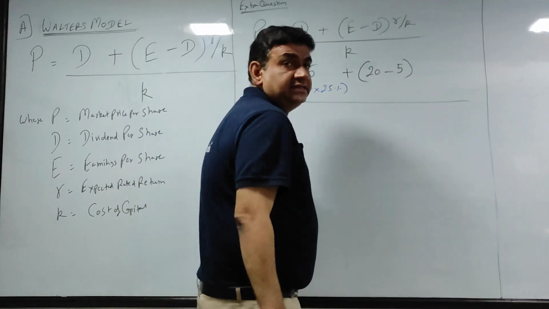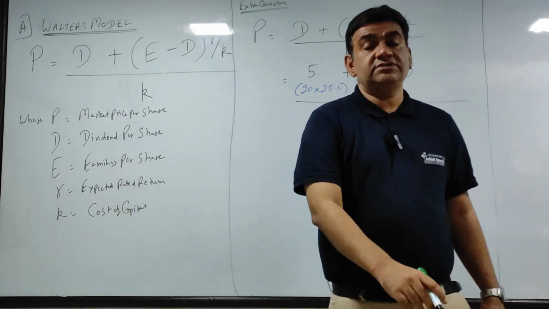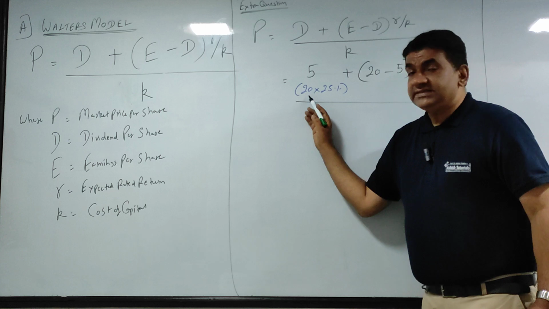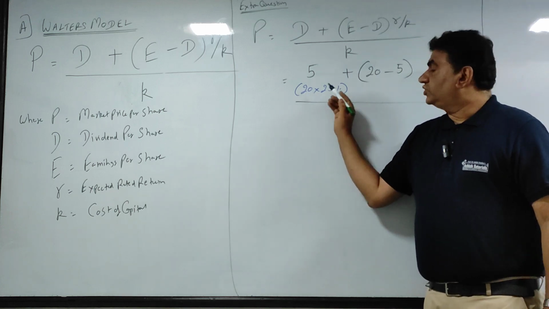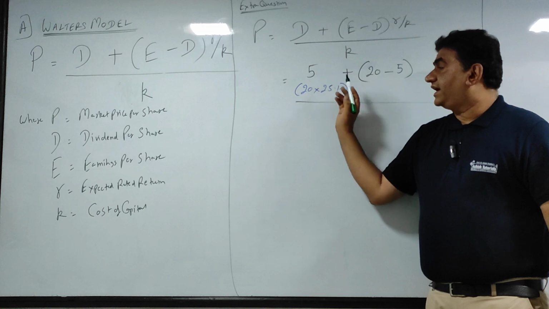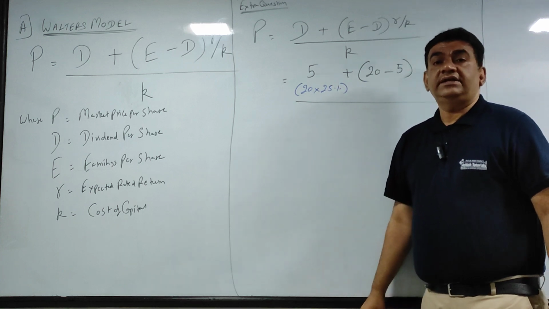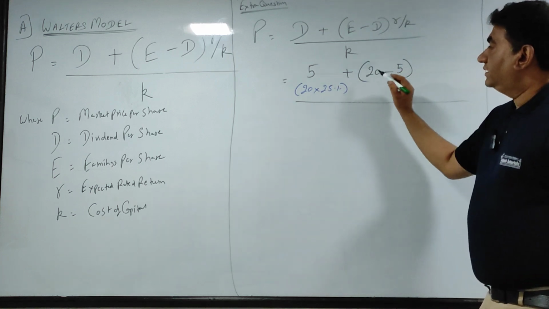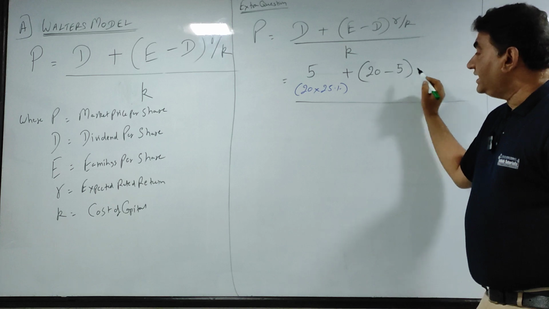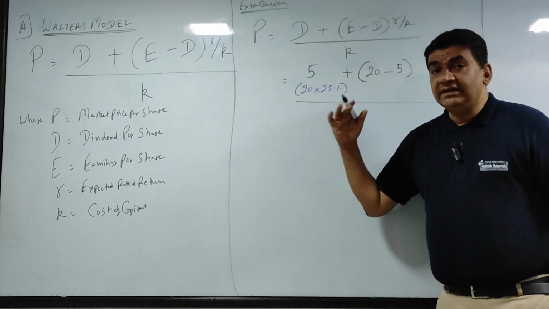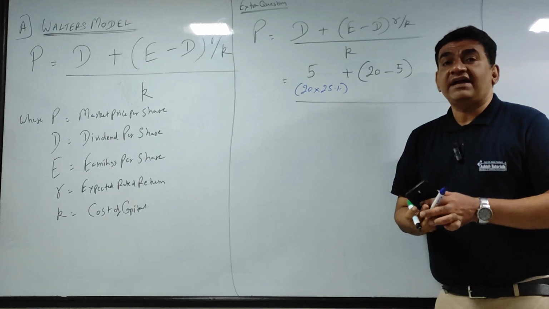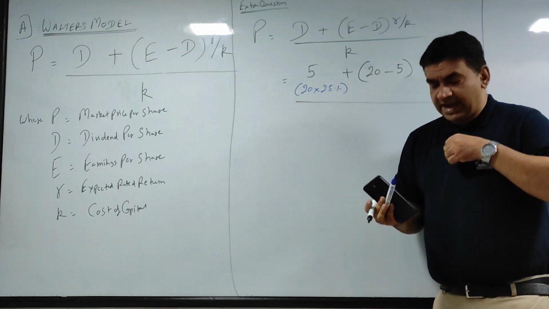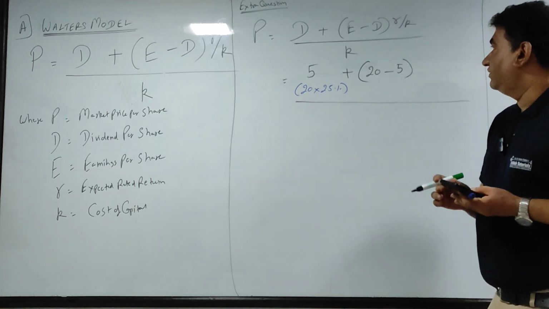Hope you all are getting it, guys. I am putting the calculation in bracket. 20 rupees is earning. Dividend payout ratio is 25%. So 25% of 20 is 5. That is my dividend per share. 20 is earning, 5 is dividend. So out of the 20 I have earned, I have paid 5 as dividend. 15 rupees I have retained, I have kept with my own self.